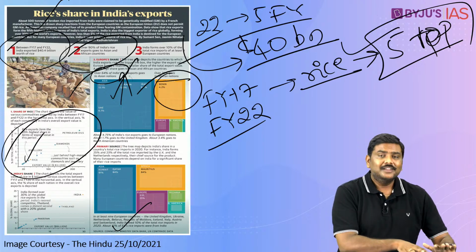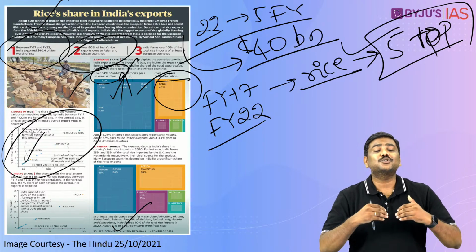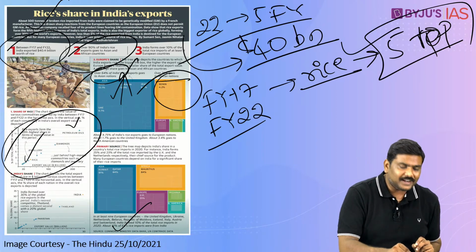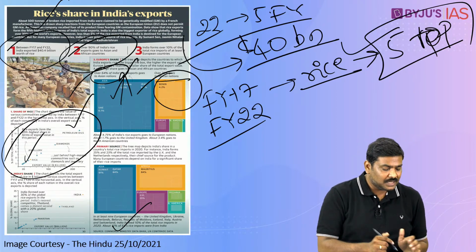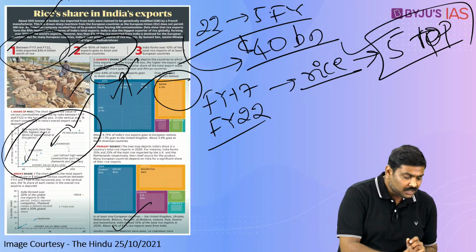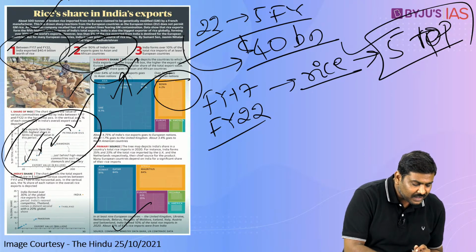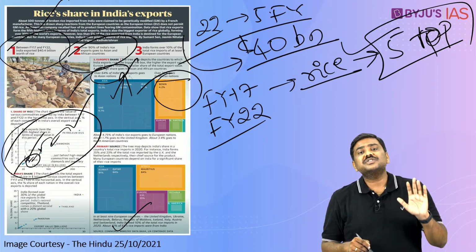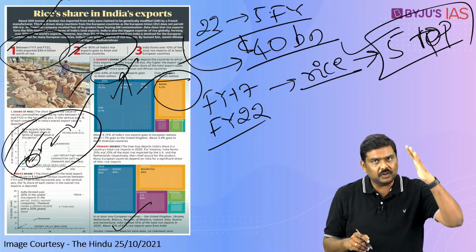In addition to this, this picture will also give you information as to which are the top exports done from India to the rest of the world. At the top, there are petroleum products. Second highest is diamonds. Third is jewelry, right? And the 5th one is rice. So these are the topmost exports done from India to the rest of the world, right?